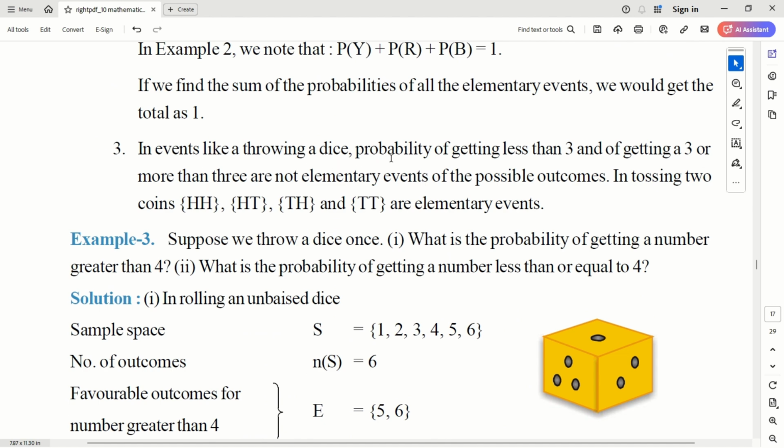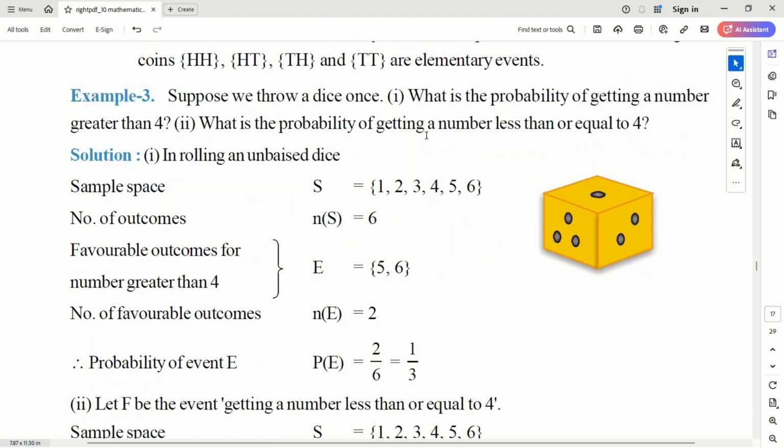In an event like throwing a dice, getting less than three and getting three or more are not elementary events of the possible outcome. In tossing two coins, these are the elementary events, right? When you toss two coins, you get either heads and heads, heads and tails, tails and heads, or tails and tails. These are the four events you'll get. So you can clearly see, tossing a single coin, two possible outcomes are there. Tossing a coin twice, you will get 2 into 2, which is 4.